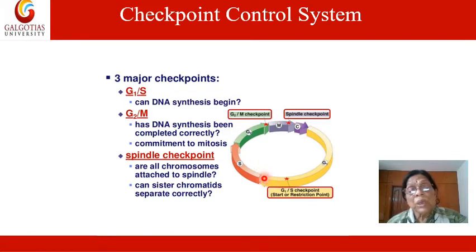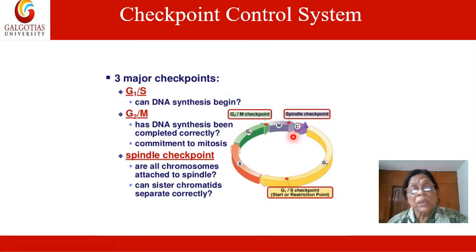Now here the DNA replication has taken place. At this checkpoint, which is in the G2 phase, it is decided whether the DNA synthesis has been completed correctly. If not, then it won't proceed further to mitosis.